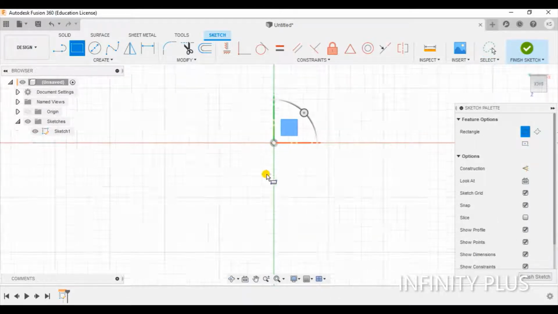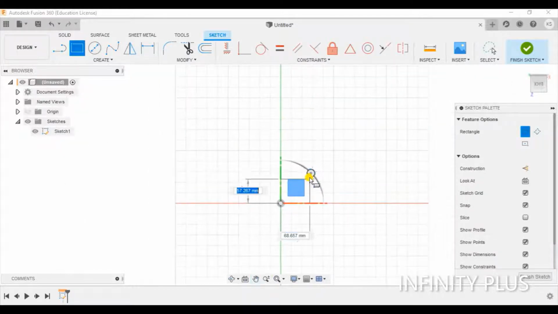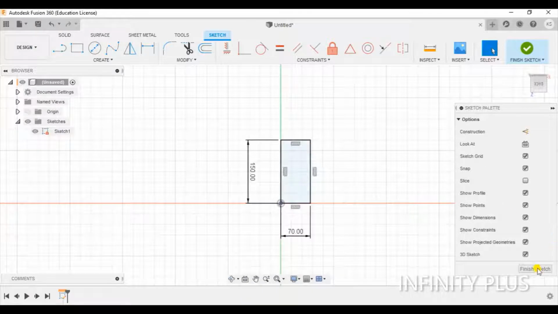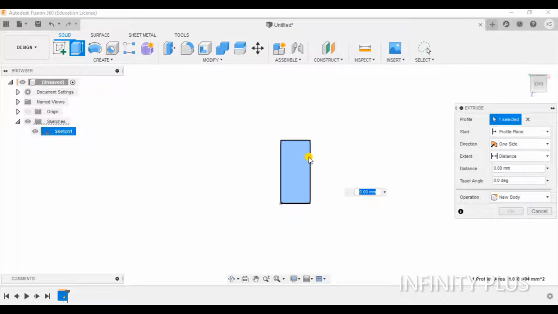So now I have chosen rectangle, 2 point rectangle, and now I will give the dimensions: 150 for the length and 70 for the breadth. Okay, now finish the sketch. Extrude up to 5 mm. I will give the 5 mm thickness.